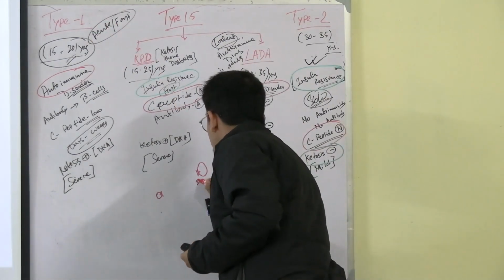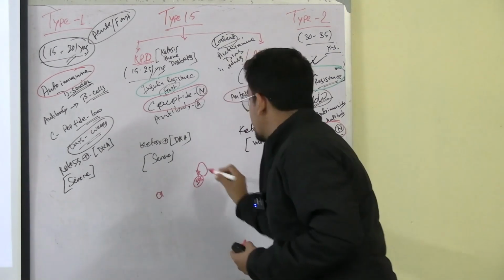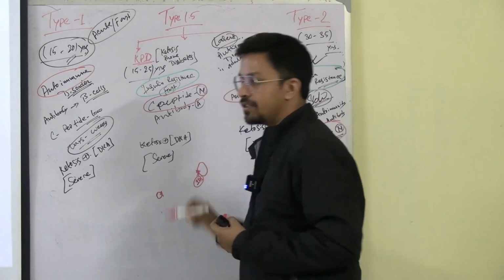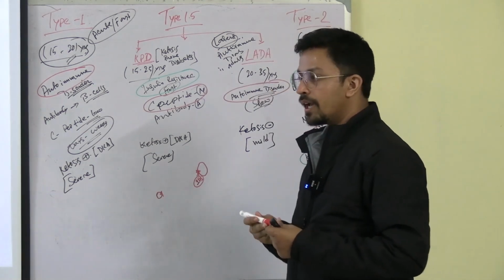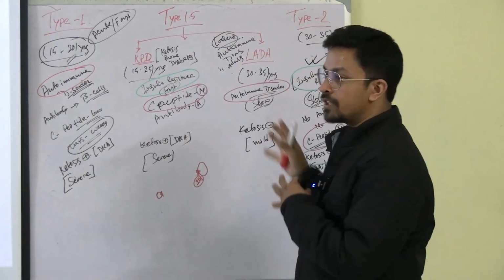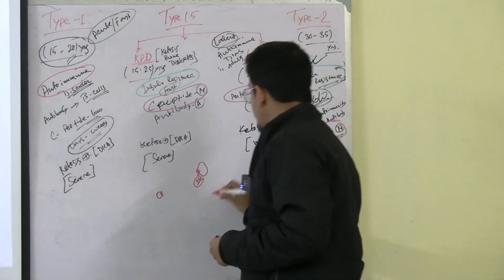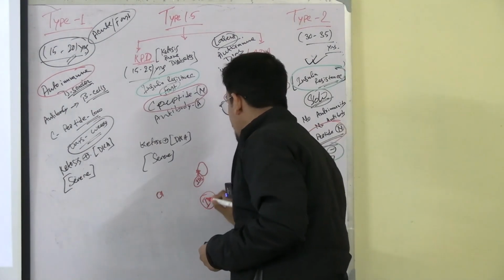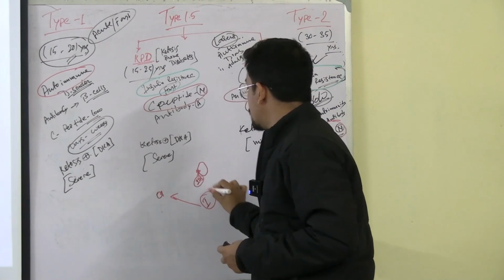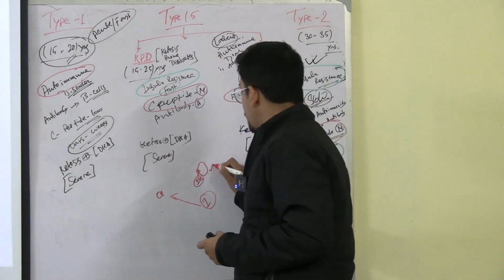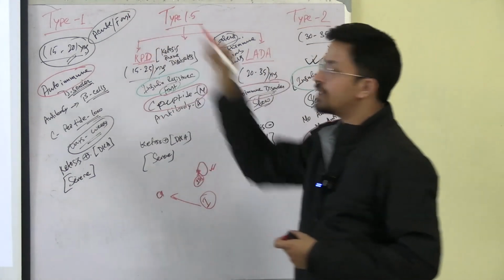This is the IRS, okay. Now, this is not functioning. If this is not functioning, insulin will not bind with it, and the work of the insulin to metabolize the glucose is not happening. But if you are giving insulin from outside, do you think that this will also have the problem with IRS? No, that is a normal insulin. The body's own insulin, which is being produced, is the one having the defect with the insulin receptors.